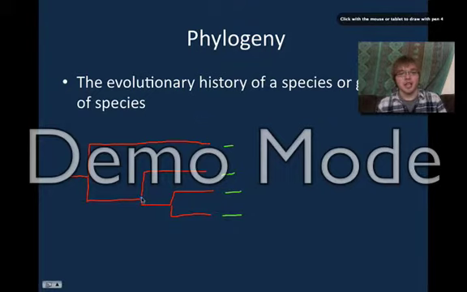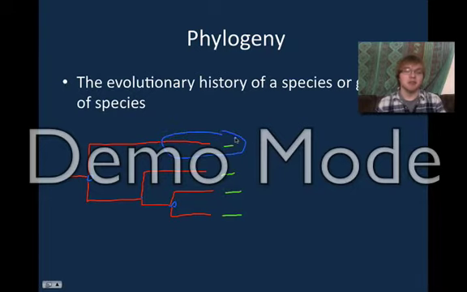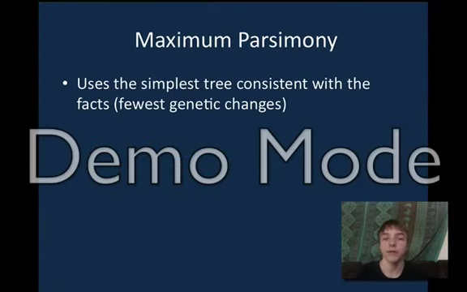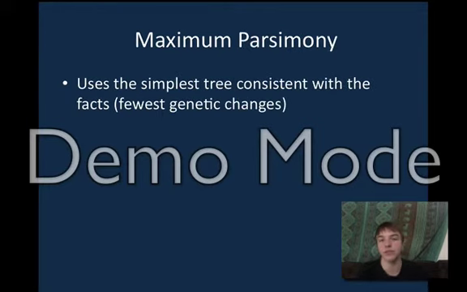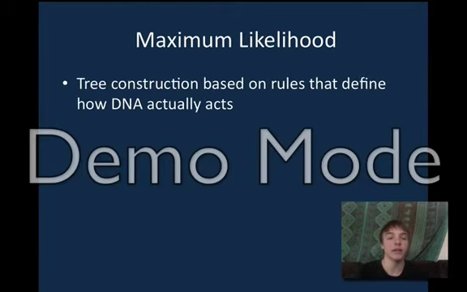Right here and right here, all these places are called branching points, and that's where a speciation event occurred, or two different species were formed. Also, the group right here is called the outgroup because it is sort of the lonely group that's related to these other groups, but it's the farthest removed from them. There are 2 ways to order phylogenetic trees: maximum parsimony or maximum likelihood. Maximum parsimony uses the simplest tree that's consistent with the facts, which means the fewest changes, whereas maximum likelihood is based around the rules that define how DNA actually acts.